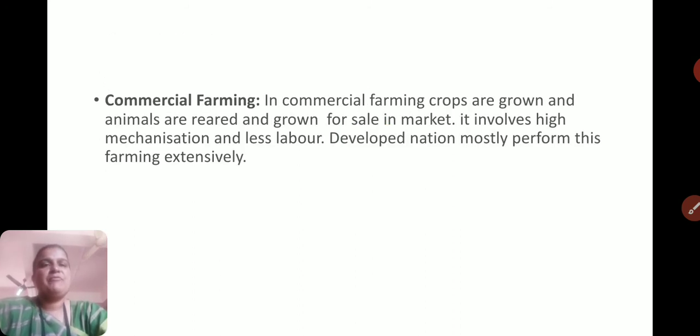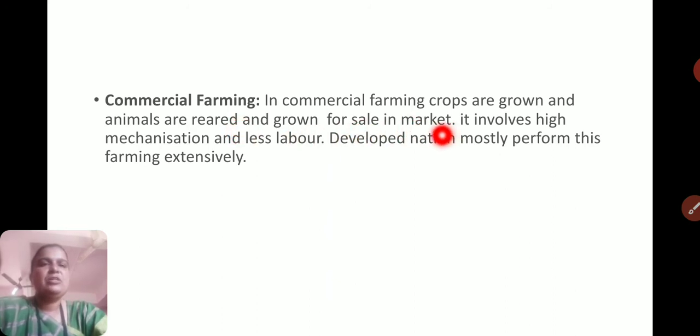Now, commercial farming. Commercial farming means farming grown for sale in the market. In commercial farming, crops are grown and animals are reared for sale in the market.